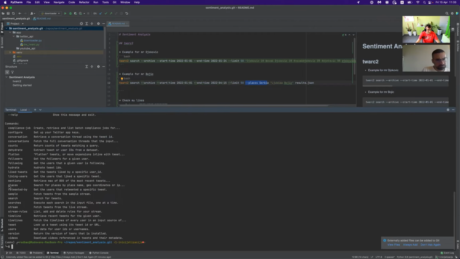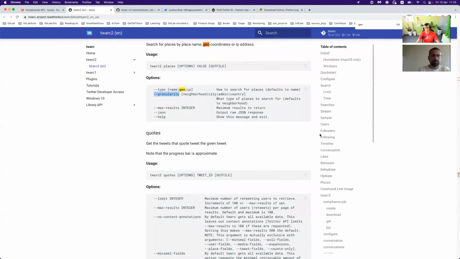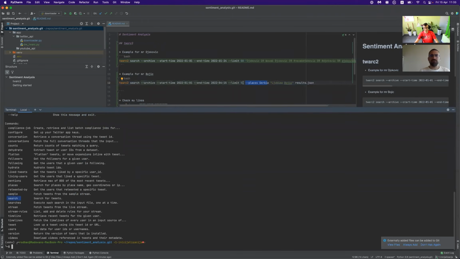Place. Aha, sorry. Search for places by place name. But here, if we go with search, we are searching for tweets, and I'm not sure we have that option. But anyway, later on in the file, we can filter on the fly down the road for our analysis. So I promise I will sort it out in the documentation. Is it okay? Yes. We can comment that in the documentation, right? Yes, we'll note that.